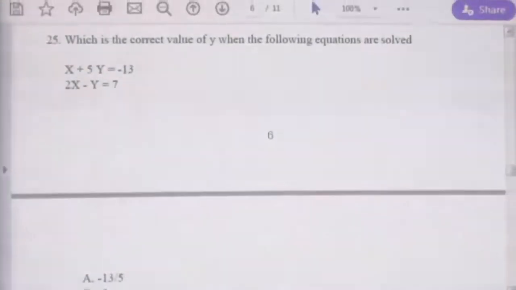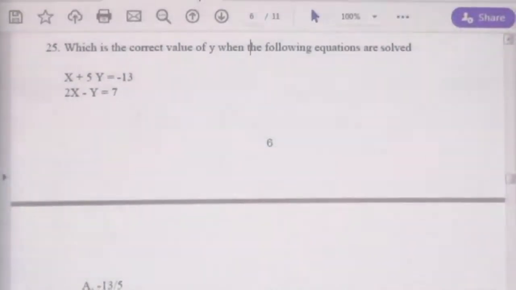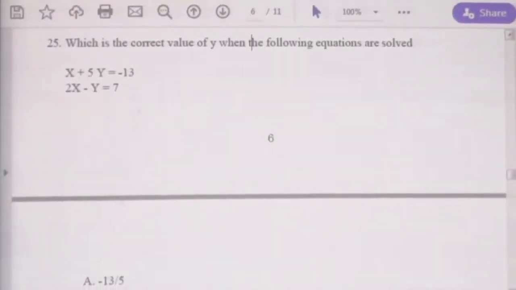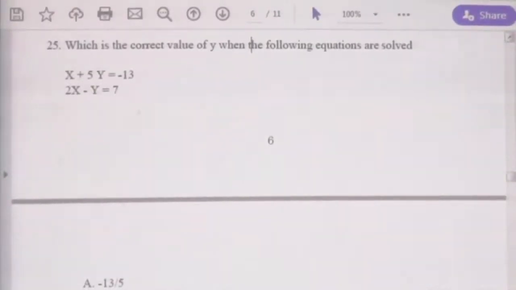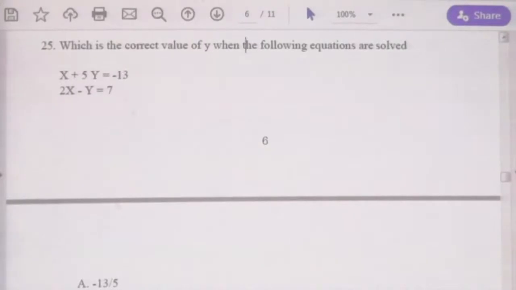Which is the correct value of the y when the following equations are solved. When you solve these two equations, what would be the value of y? Again, you know, this is a quadratic equation.